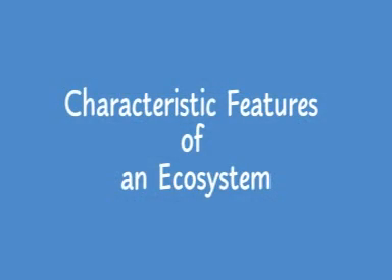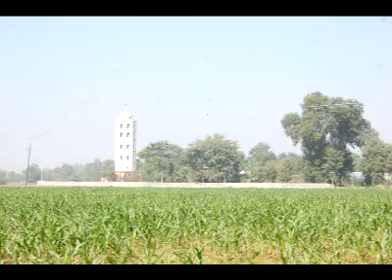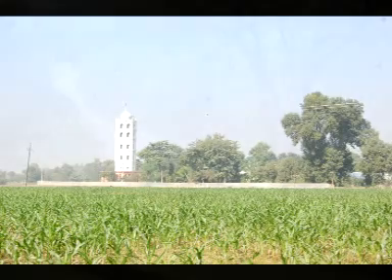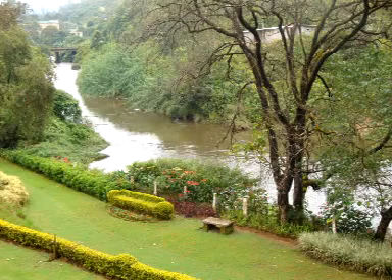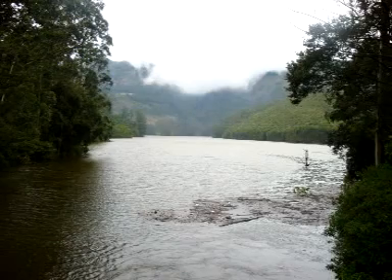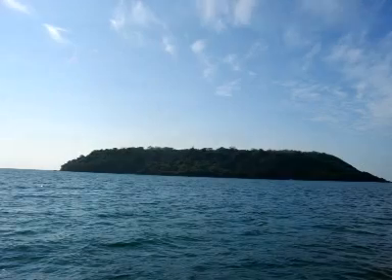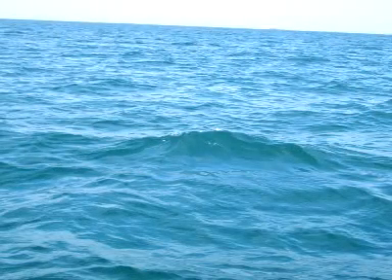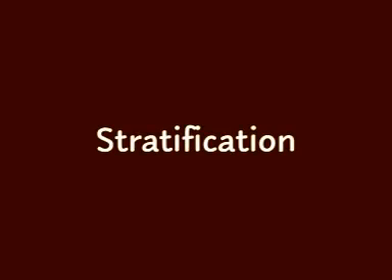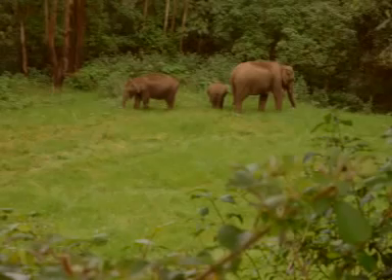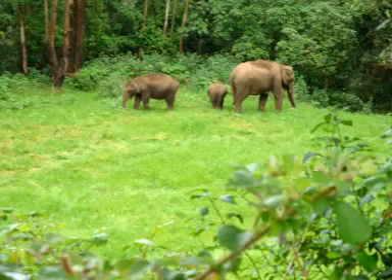What are the characteristic features of an ecosystem? We find that in all types of ecosystems, biotic and abiotic components, they interact with each other. Moreover, there is a vertical distribution of different species occupying different levels, and this is known as stratification. Friends, let us understand what is the meaning of the term stratification.